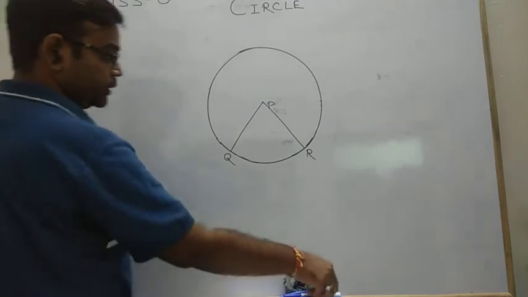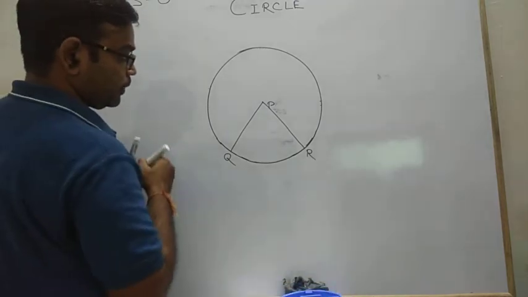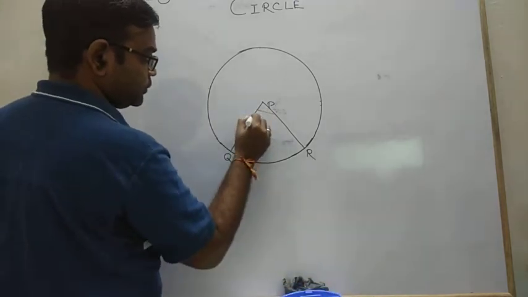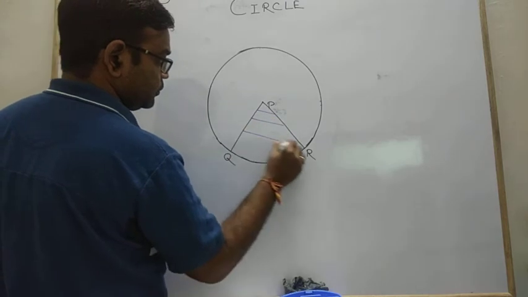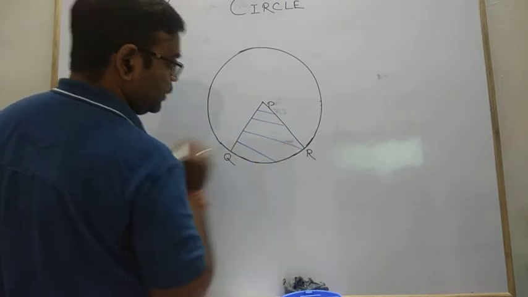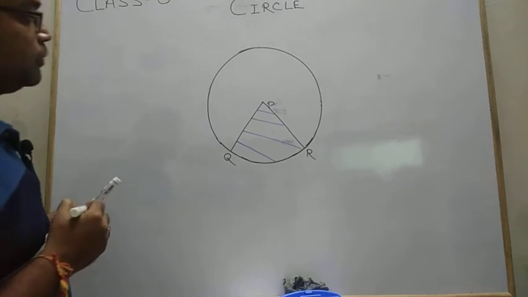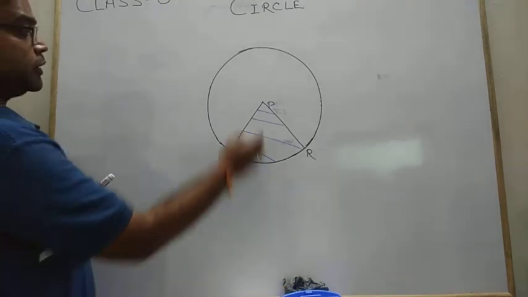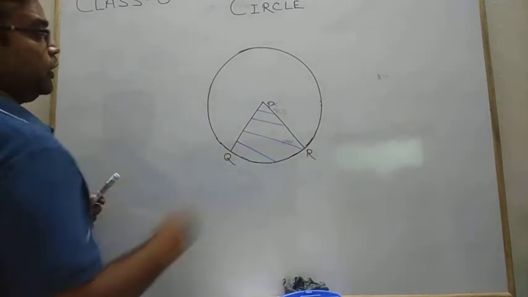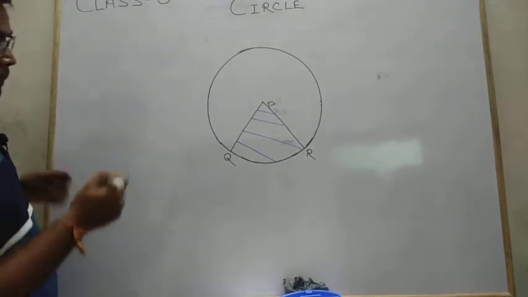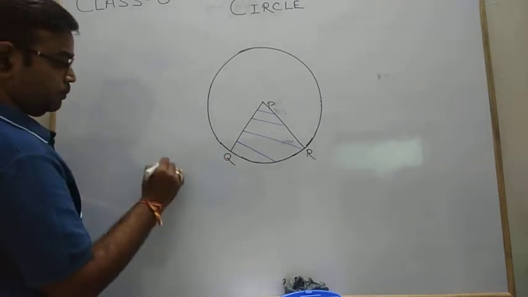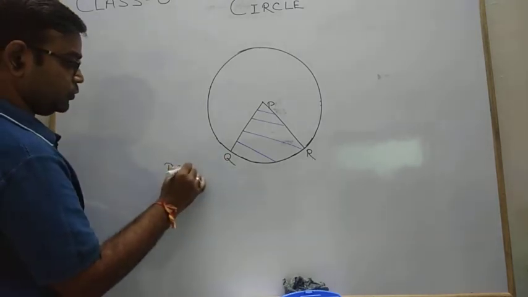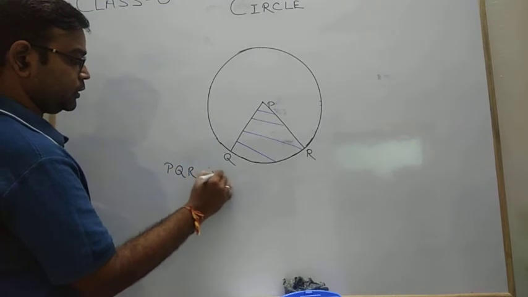So this part is one of the sectors of the circle, PQR. PQR is a sector.